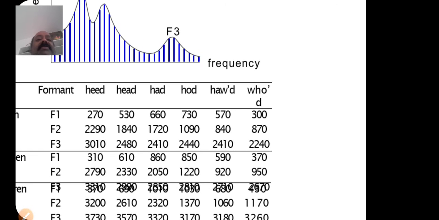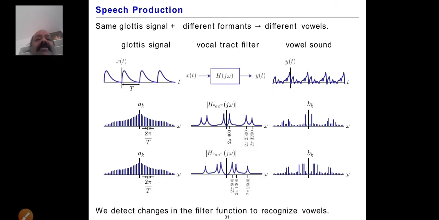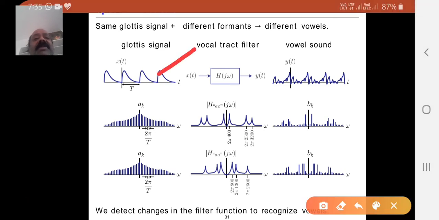Okay. So now those are the formants. Here are some glottis signals plus the different formants which give the different vowels. Let's take a vowel, this is how the signal will come out. If we take x of t and y of t, the input signal is given like this, this is called the input signal, this is the output, and the vowel sound will come out through the process, right?